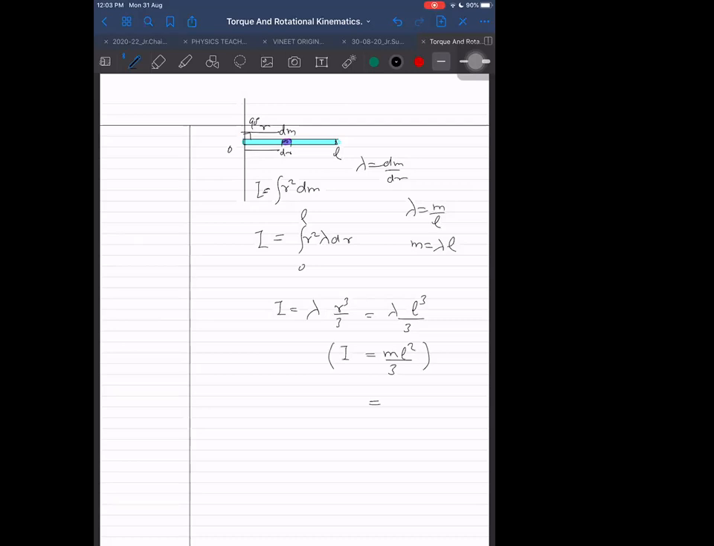And if you want to find the radius of gyration, convert it into k square. So k equals root of L square by 3, that is, k equals L by root 3. That is the radius of gyration.